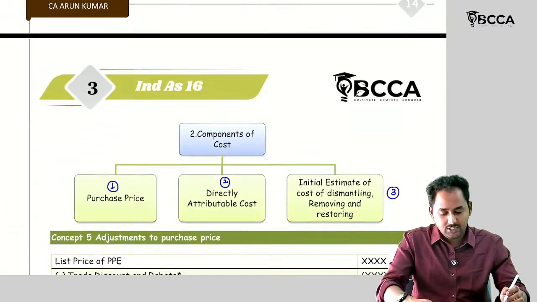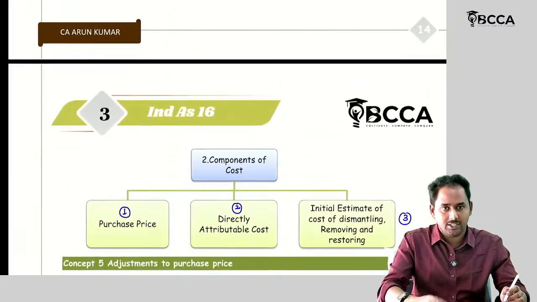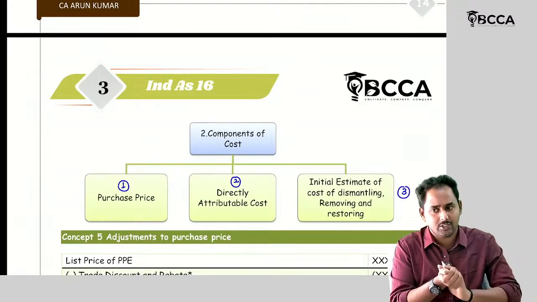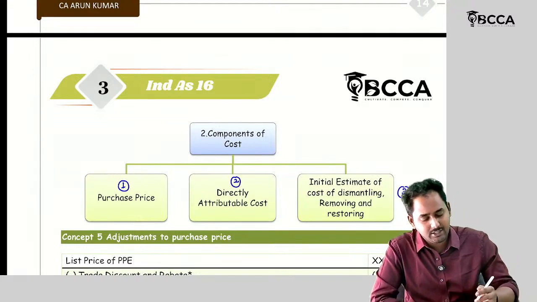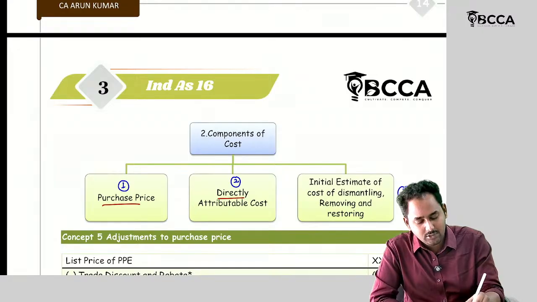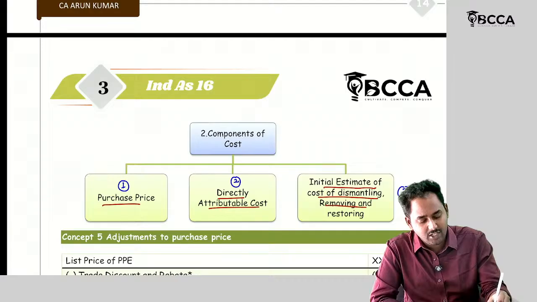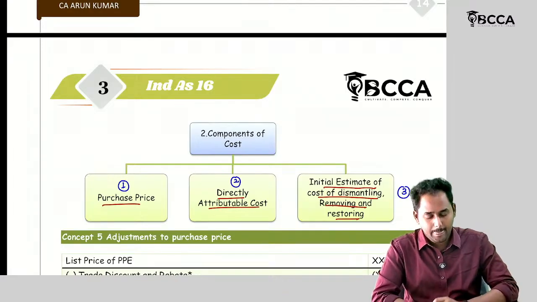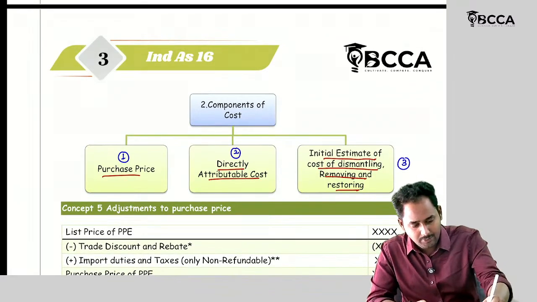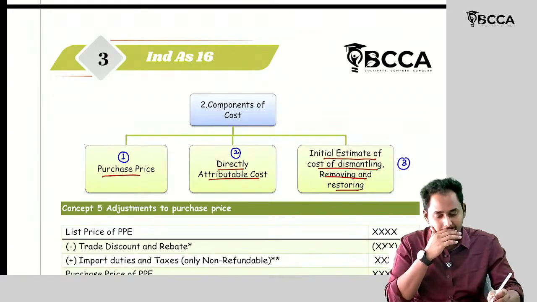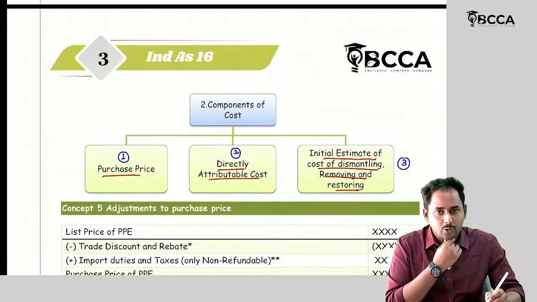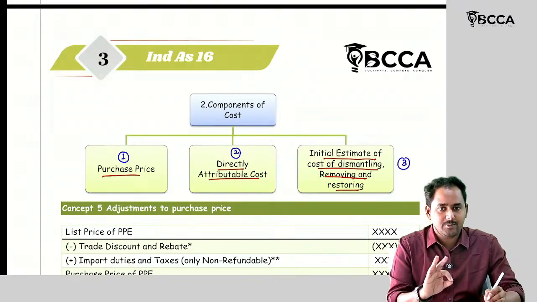So Ind AS 16, PPE should be recognized at cost. So the asset should be recognized at cost. Let's see what the cost is here. Cost means purchase price, directly attributable cost, and initial estimate of cost of dismantling, removing and restoring. Here the purchase price means it's a cash outflow. I told you the cash outflow approach is followed with respect to Ind AS 16 for the recognition of the asset, right?